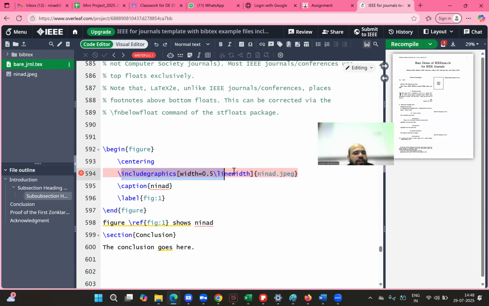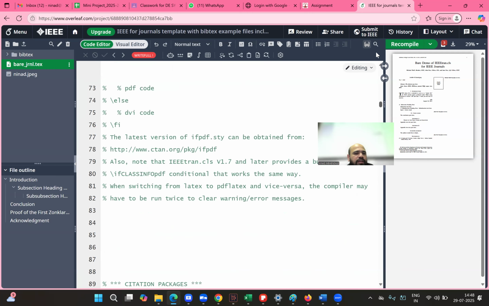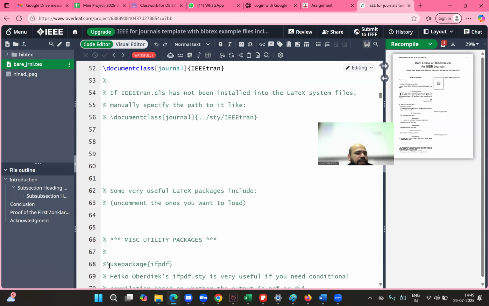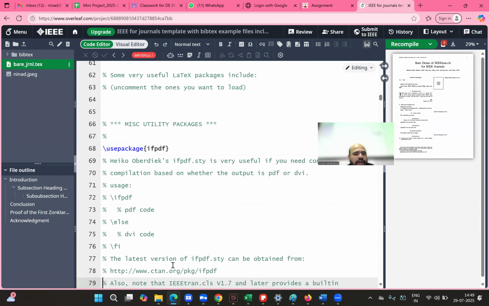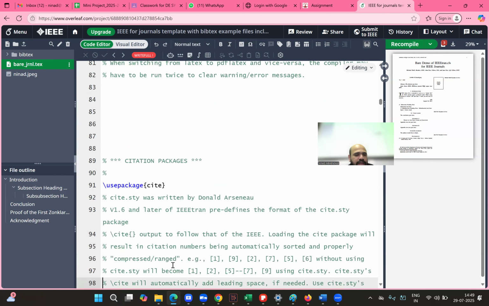For includegraphics, you generally need to enable the graphics library on the top. There are libraries in the beginning. They are given. So usepackage is the command to include them. For example, if you want to include the PDF, this is the command you need to enable. And there are so many different libraries that they have given. For citation, you can use usepackage cite.